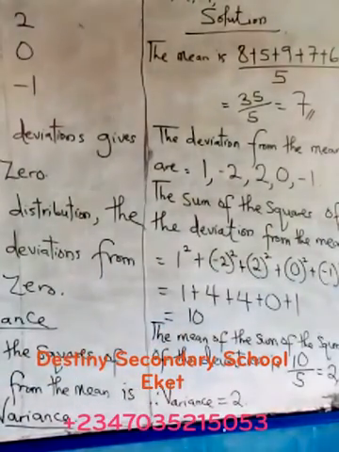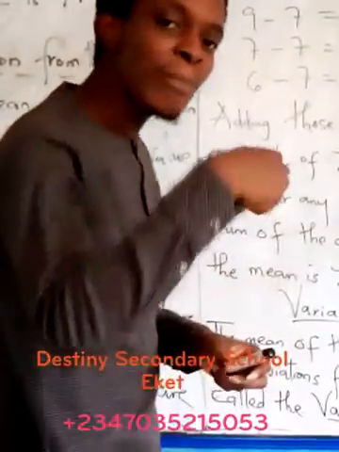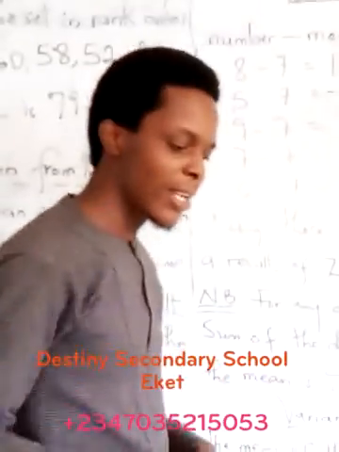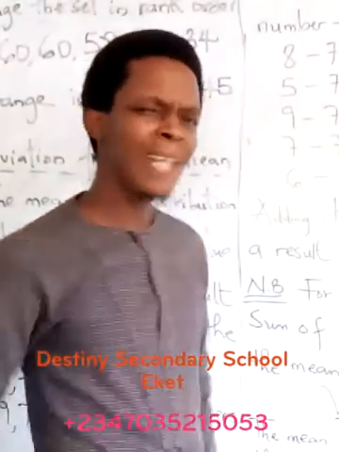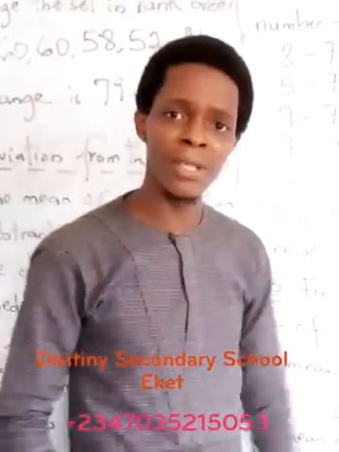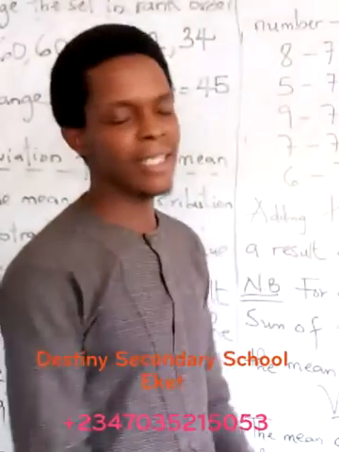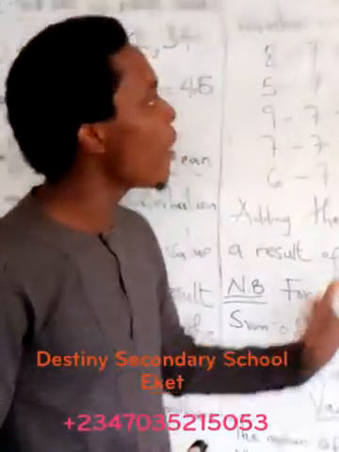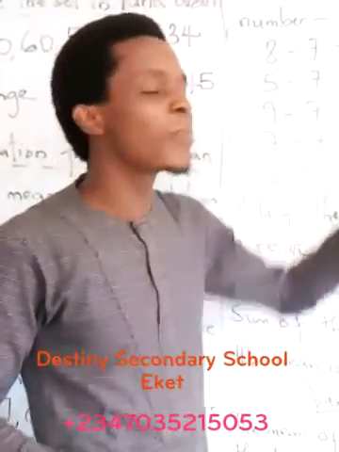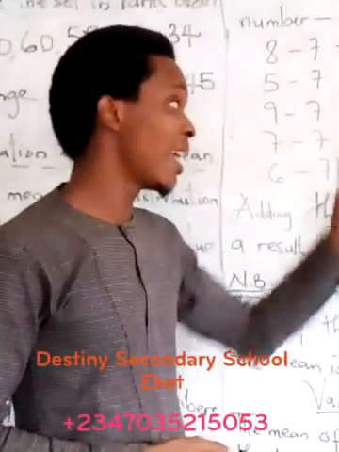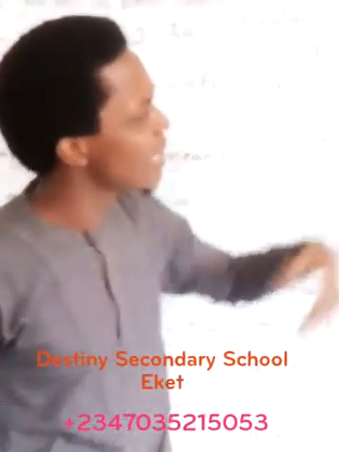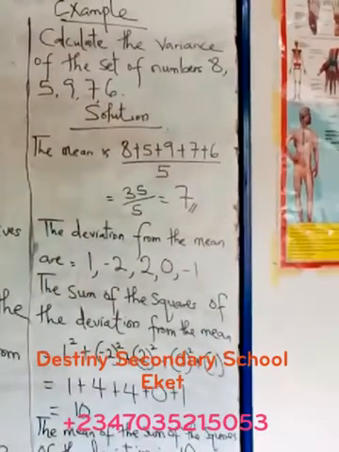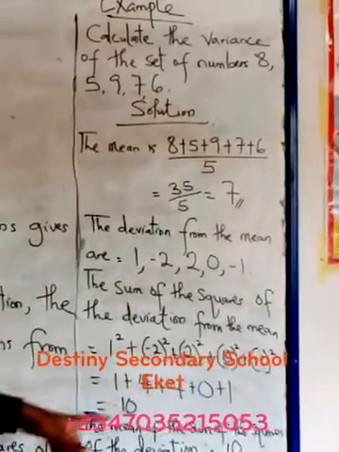And remember, I said the variance is the mean of the sum of the squares of the deviation. So you have summed the squares of the deviation, but you have to find the mean of the sum. You've just done the summation now. So how many are there? Let's say these numbers represent the ages of students in the class. How many of those students are in the class? We count them. We have 1, 2, 3, 4, 5. So the sum of the squares of the deviation is 10.